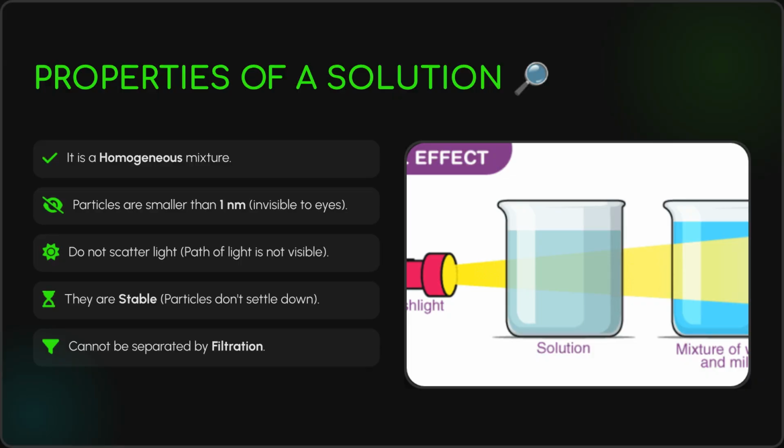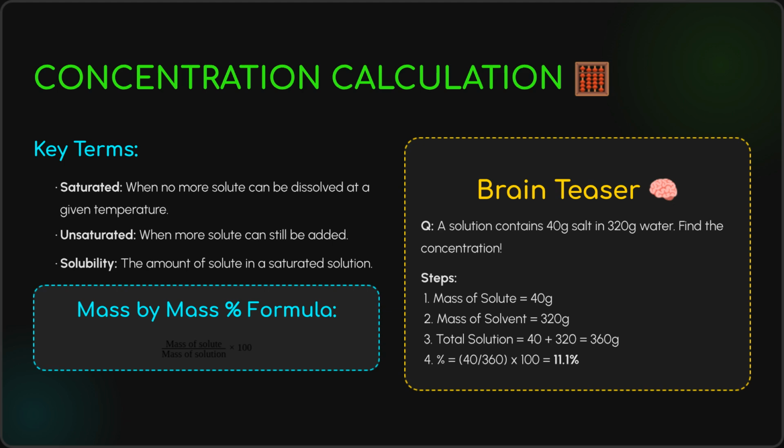Properties of a solution include being a homogeneous mixture with particles smaller than 1 nanometer. They do not scatter light, are stable, and cannot be separated by filtration. Key terms for concentration calculation are saturated, unsaturated, and solubility. We use the mass by mass percentage formula to find the concentration, as shown in the brain teaser example.